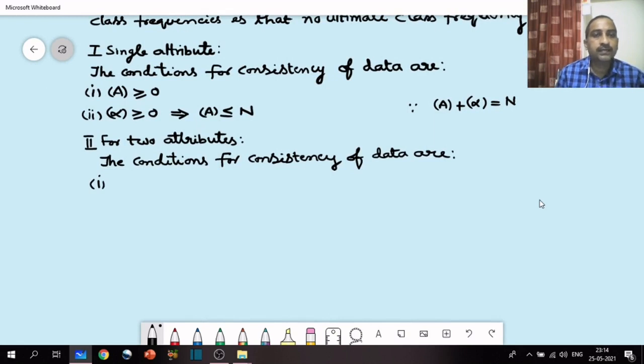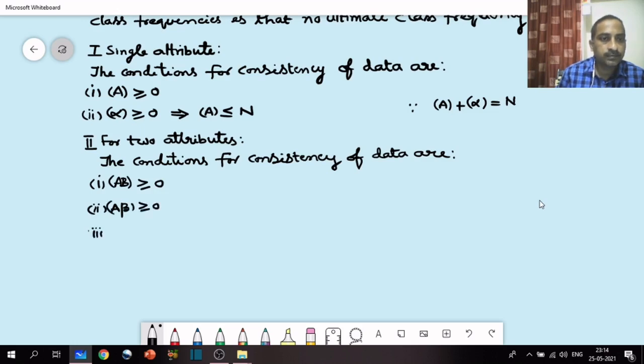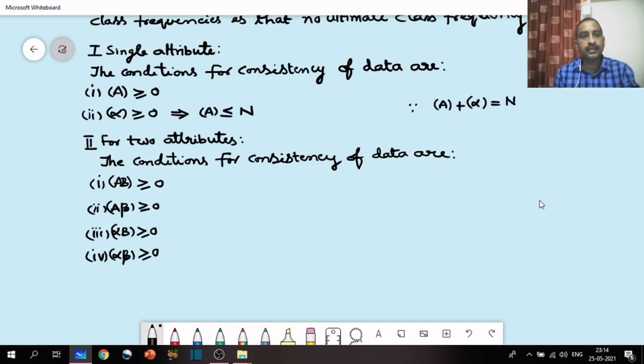Here there are two attributes, the order is 2, so there are 2 squared, that is 4, ultimate class frequencies. One is AB greater than or equal to 0. The second one is A beta, also greater than or equal to 0. The third one is alpha B, greater than or equal to 0. And the fourth ultimate class frequency is alpha beta, greater than or equal to 0.